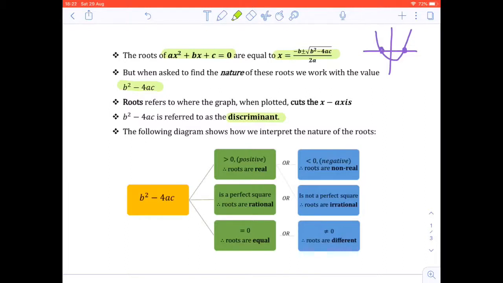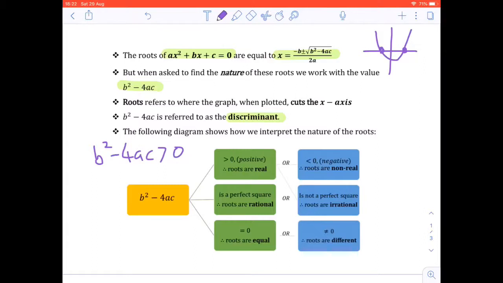At the top in the green block, if it's greater than 0, in other words, if it's positive, it means the roots are real. So to test if the roots are real, we take b squared minus 4ac and we make an inequality that's greater than 0. In other words, where it's positive.